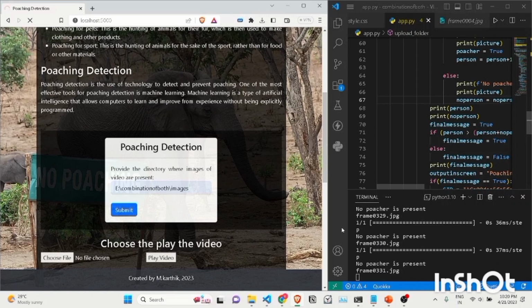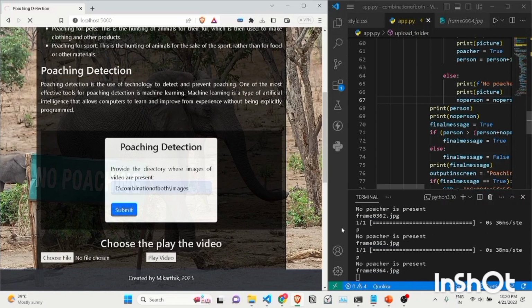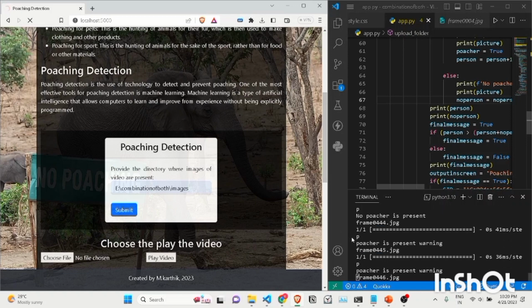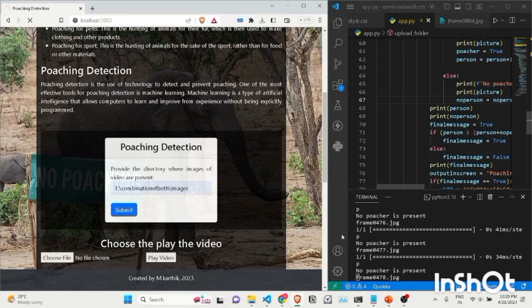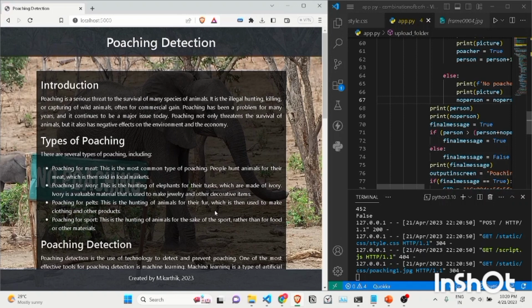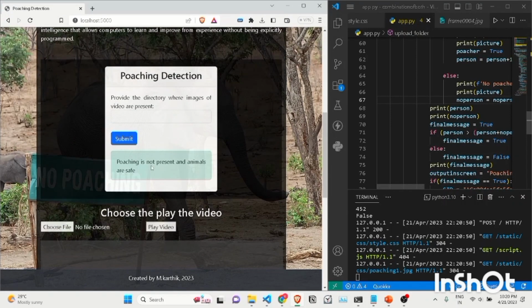Hold on. It takes quite some time, doesn't it? Yeah, that's the problem. But we can see that all the images are going to say that there is no poacher present here, so that tells about the accuracy of the model. And the pages change. I can see the message that the poacher is not present and the animals present here are safe.